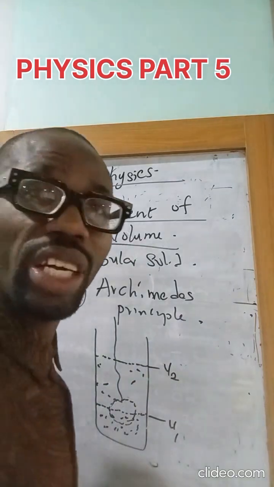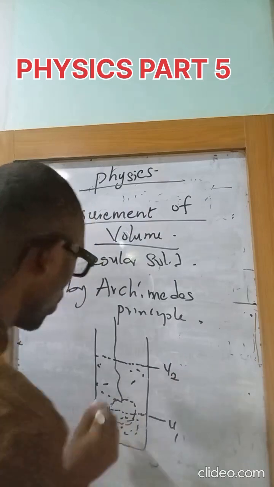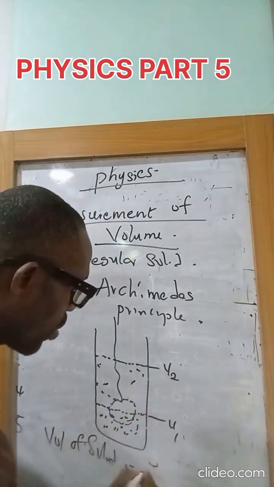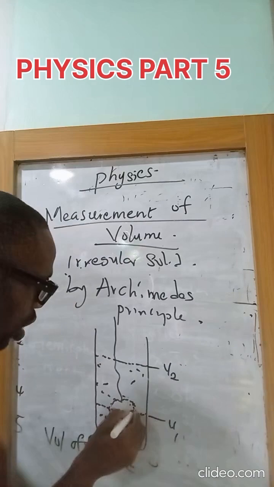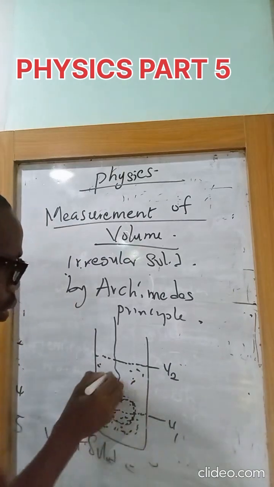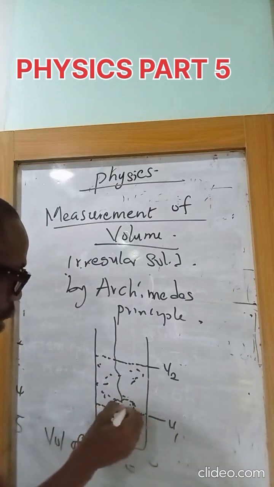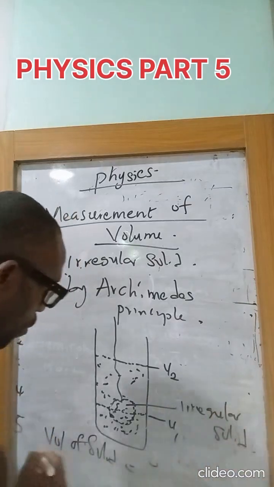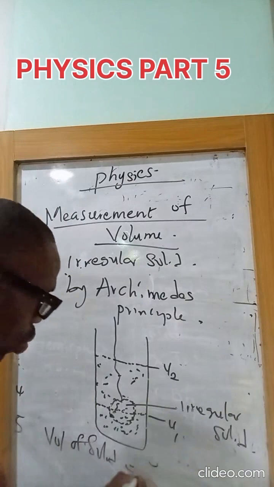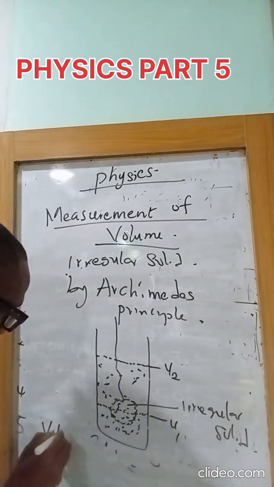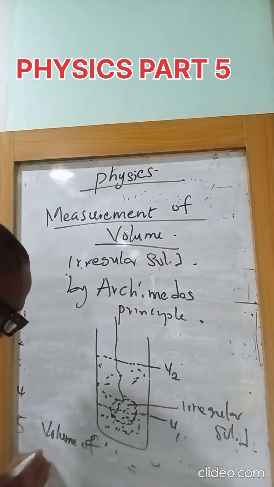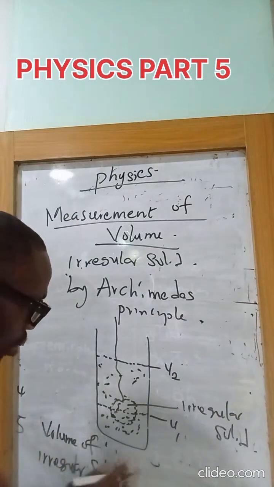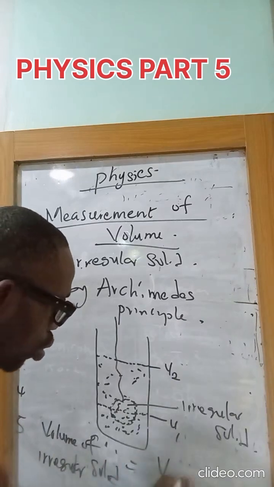So you will observe that to get the volume of the solid will be equal to the difference in these volumes. This object has displaced this fluid. So to get the volume of this irregular solid, it will be V2 minus V1.